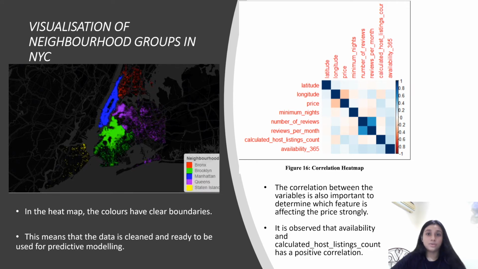The correlation between the variables is important to determine which feature is affecting the price so strongly. And we can see here that for price there isn't a strong correlation. However, the strongest correlation that we can see is between availability and calculated host listing count, which has a correlation between 0.2 to 0.4.